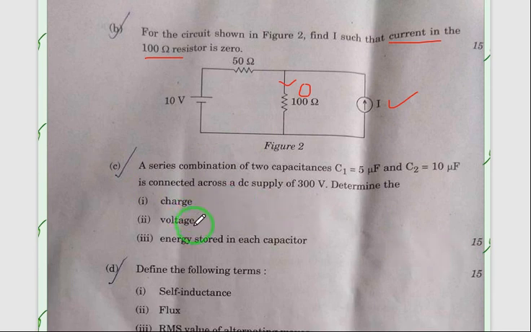For each question, there is 5 marks weightage. See here, a very simple question. A series combination of two capacitors, C1 and C2, is connected across a DC supply of 300 volts. Determine the charge, voltage, and energy stored in each capacitor. Charge, you know, is Q. You have to calculate the Q here, and the voltage V. Energy stored in each capacitor you have to calculate. The energy stored formula is 1/2 CV squared.